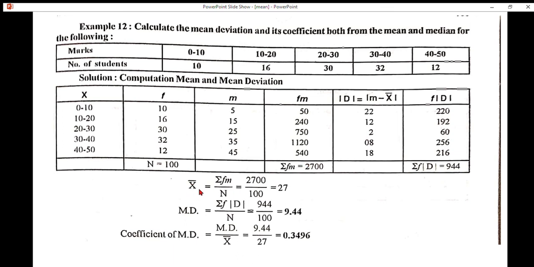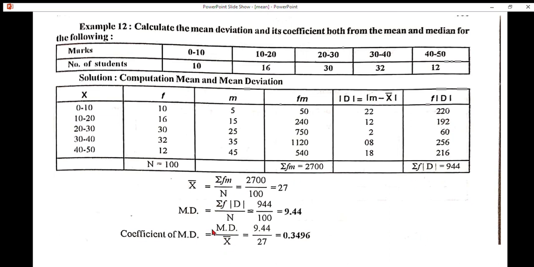Arithmetic mean formula: summation fm divided by n. We know the values, so substitute the values in the formula. Summation fm 2700 divided by n 100, that is total frequency. If we divide both these values, we get 27.